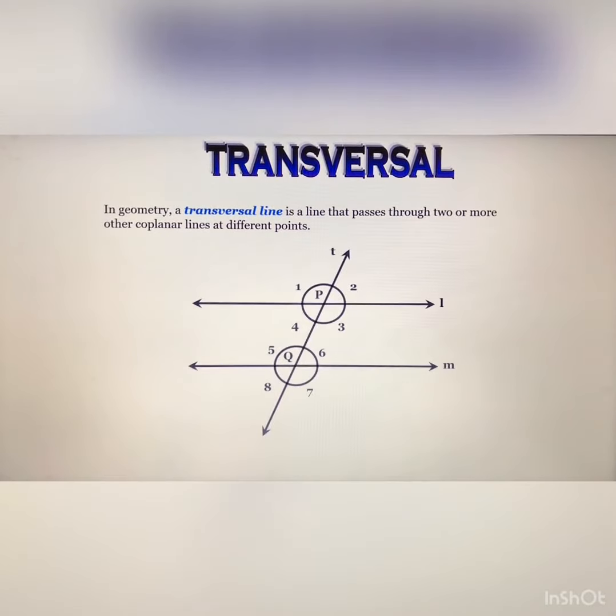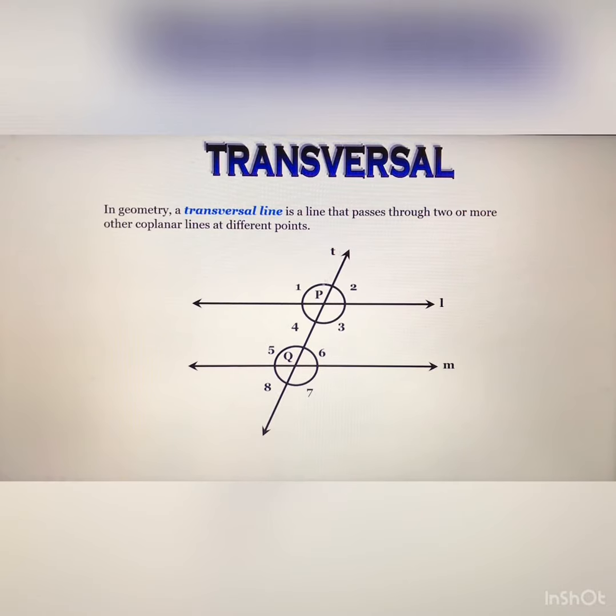After that, the transversal line. Geometrically, a transversal line is a line that passes through two or more other coplanar lines at different points. You can see that this is a geometrical figure, and this line T is known as the transversal line, and these lines L and M are parallel lines.